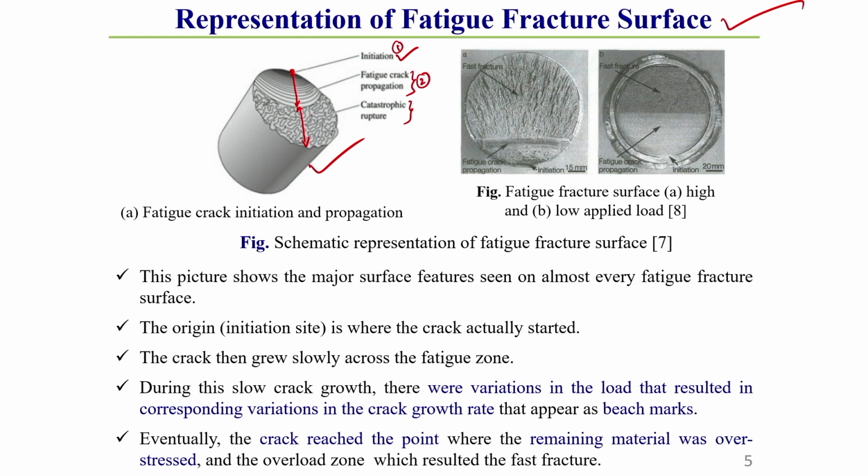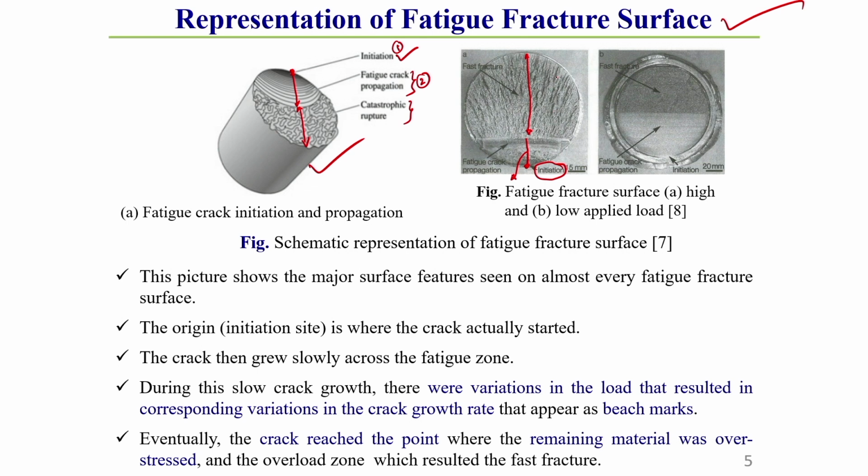And how the surfaces look, that experimental surface you can see. Here you see the first region is the initiation of the crack, then it propagates. In this region the surface looks like a smooth surface. After that, when it fails, you see this is a rough or coarse type of surface, or you can say a granular type of surface.